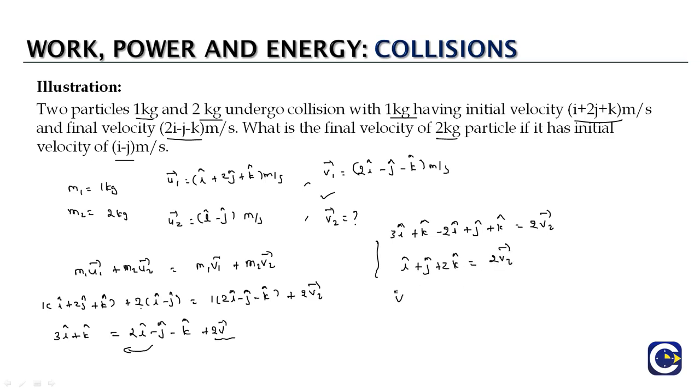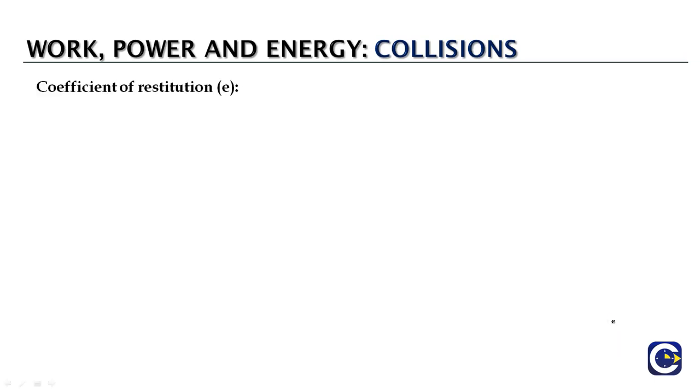So we are looking for v2 bar, so v2 bar will be equal to, when we bring the 2 over, it will come into the denominator, so it will be i plus j plus 2k whole divided by 2. The unit is going to be meters per second. We can even write it as half i plus half j plus k meters per second. So this will be the final velocity of the 2 kg particle. So whenever we are looking at collision phenomena, the total momentum of particles before the collision must be equal to the total momentum of the particles after the collision.